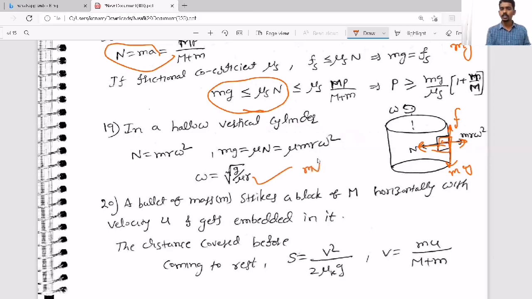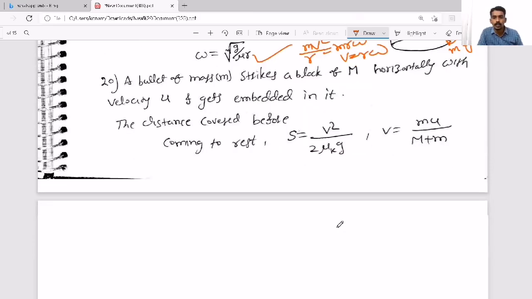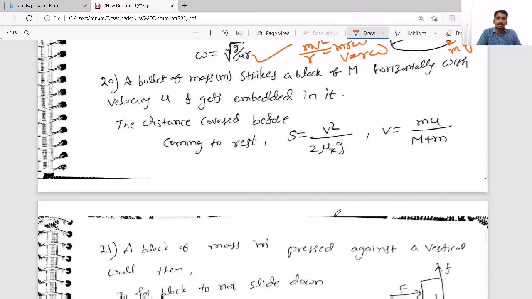Here m r omega square is nothing but the pseudo force m v square by r, nothing but m r omega square, because v equals r omega. Now afterwards, a bullet of mass m strikes a block of mass M horizontally with velocity u and gets embedded in it. The distance covered before coming to rest is nothing but the stopping distance only. Just try to understand. See, the bullet is coming and strikes the mass, which means momentum will be transferred to the whole system. It's like an inelastic collision type.